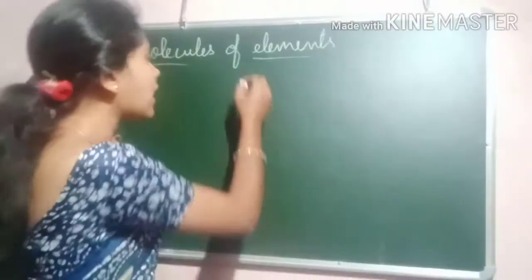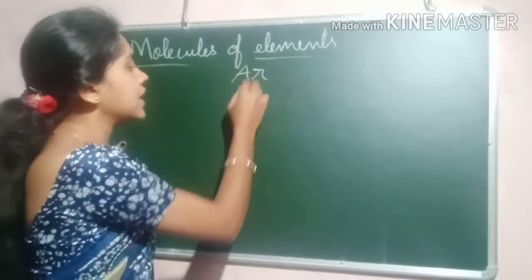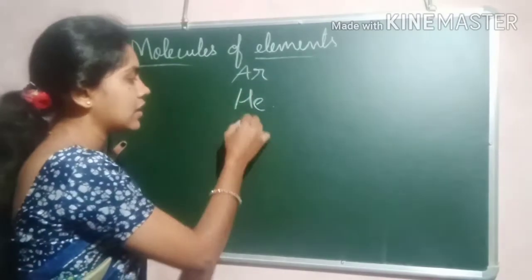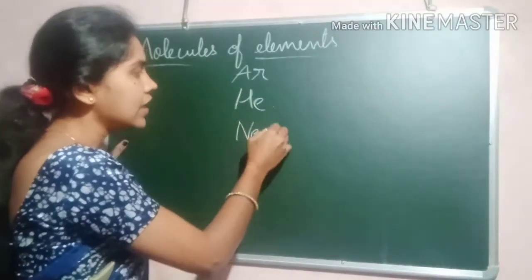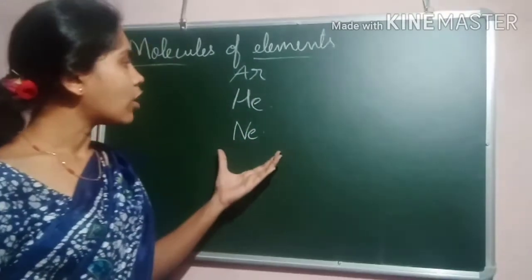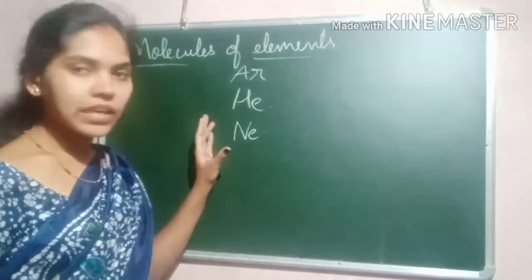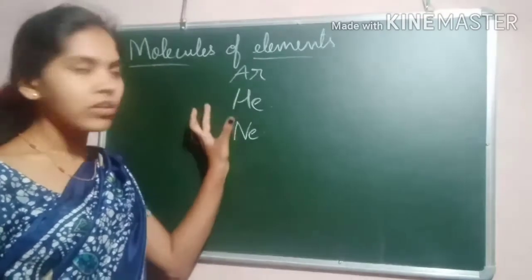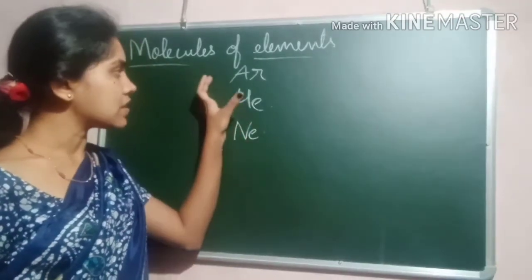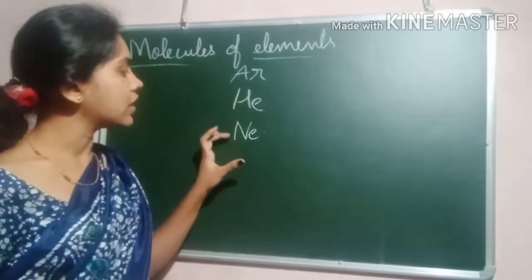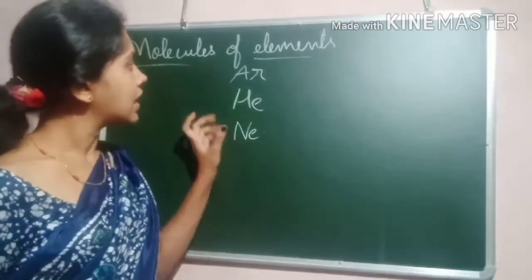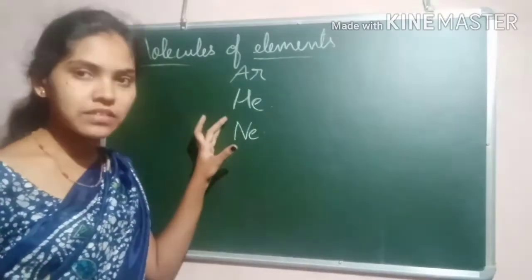Molecules of some elements are monoatomic. Argon, helium and neon are monoatomic elements. Only a single atom is present in the molecules of argon, neon and helium.